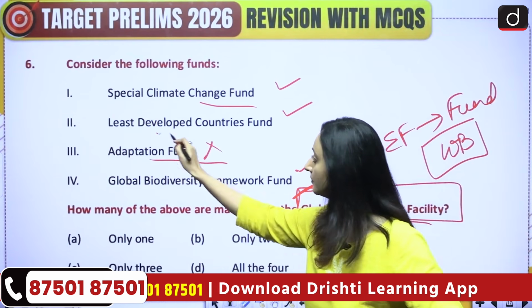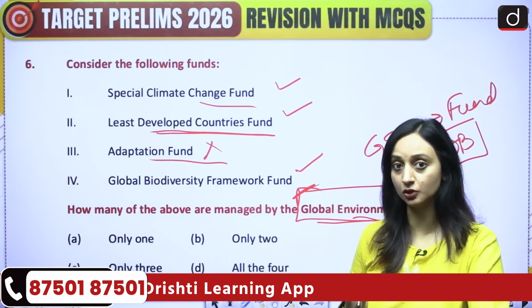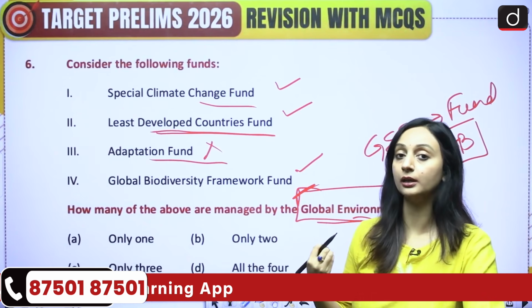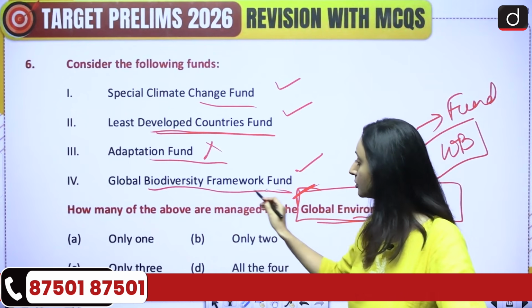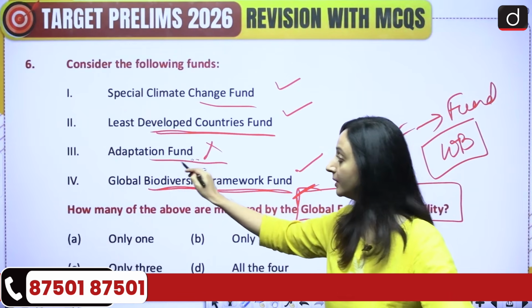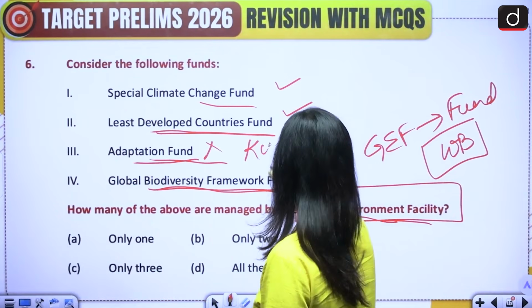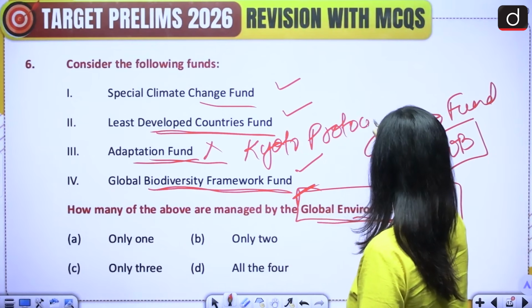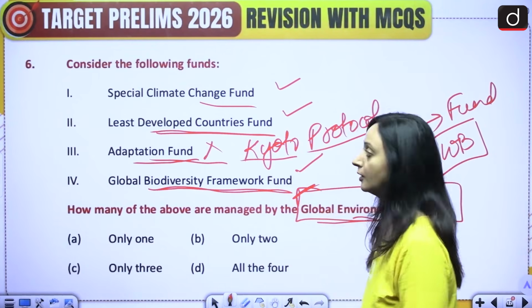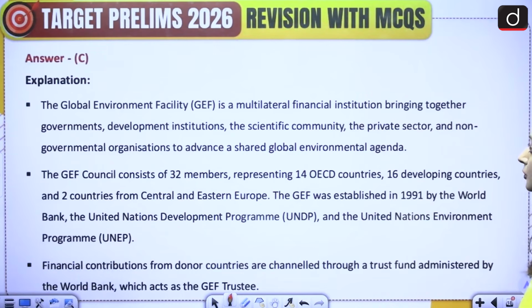Least Developed Countries Fund, yes, all the countries that are the least developed countries, they require additional support. So that fund is also taken care of by the GEF. Global Biodiversity Framework Fund, this is also taken care of by the GEF. But Adaptation Fund was introduced under the Kyoto Protocol, and this is not funded by the GEF. So if we look at the explanation over here, first of all, please take a screenshot.